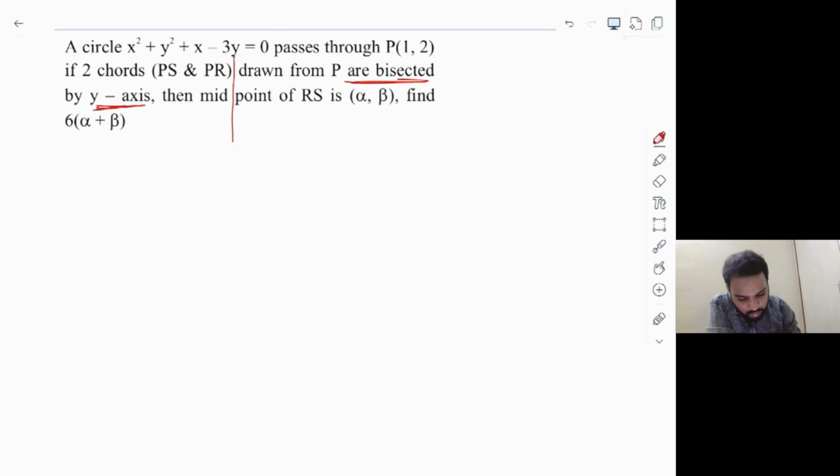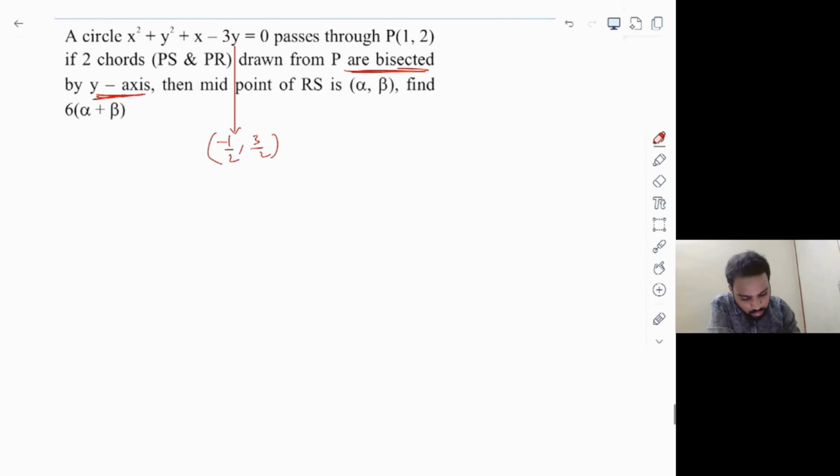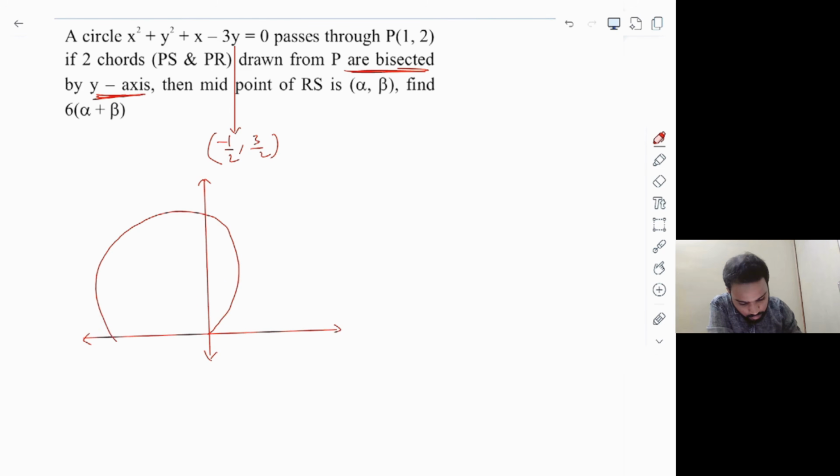So let's take the center of the circle, which is minus 1 by 2, comma 3 by 2, right? So the center is minus 1 by 2, comma 3 by 2, and moreover it passes through the origin also. So let's draw a diagram accordingly. It passes through the origin and the center is minus 1 by 2, comma 3 by 2. So just a rough diagram.